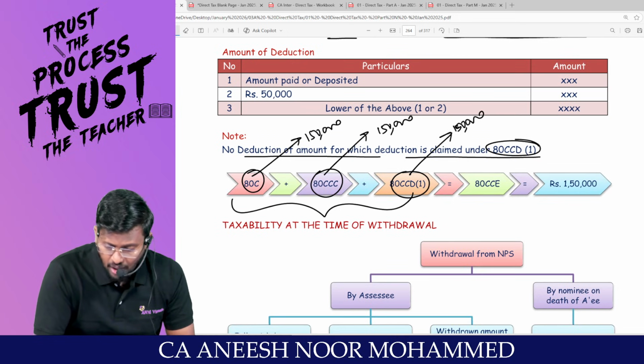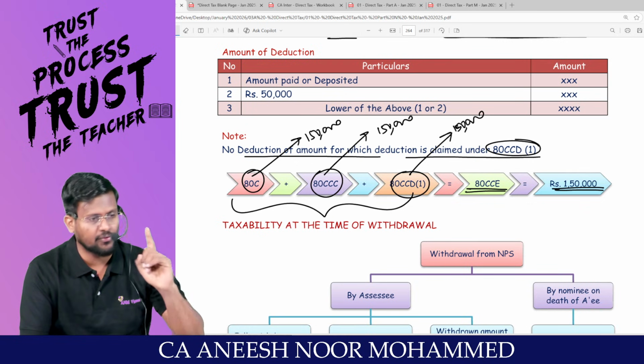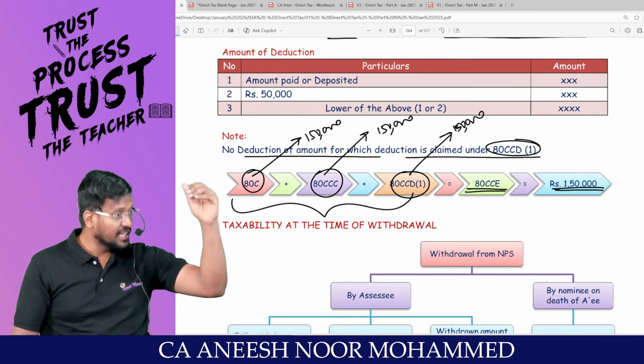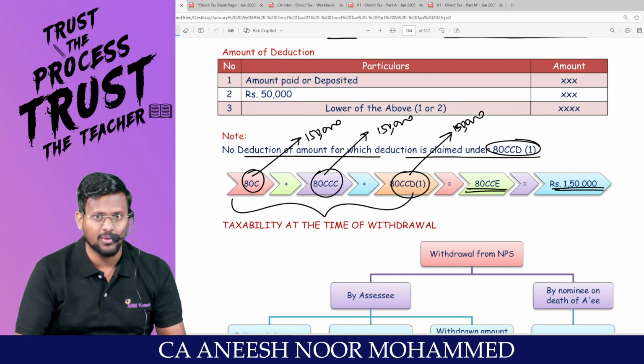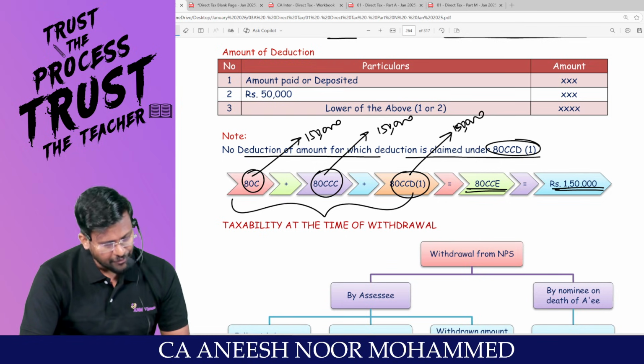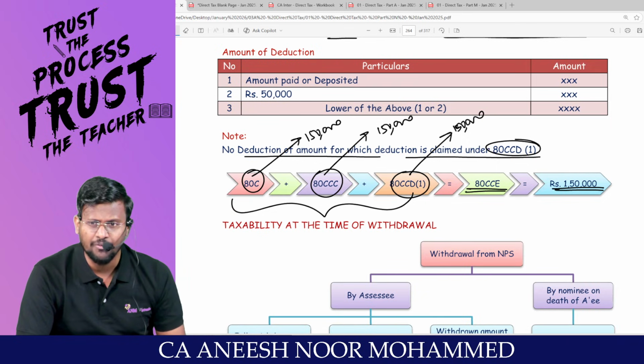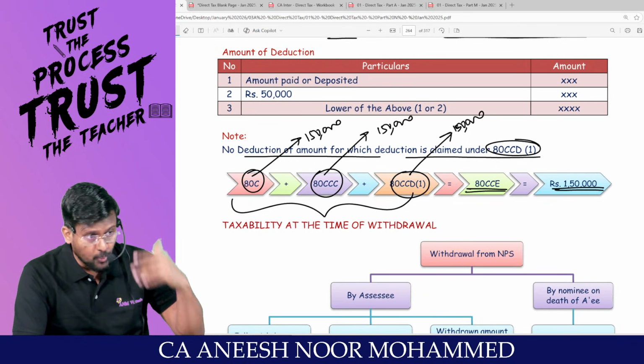Sir, all the 3 sections will be put together. You can claim only 1,50,000. Are you all really with me? Individually under 80C you can claim 1,50,000. Individually under 80 CCC 1,50,000. That 80 CCD subsection 1 is, sir, 10% of salary. That amount should not exceed 1,50,000.